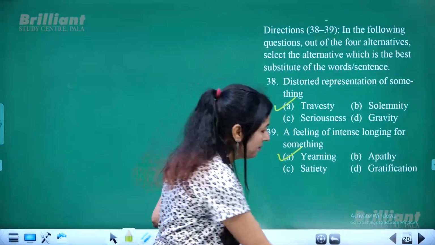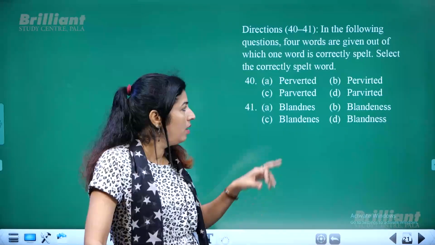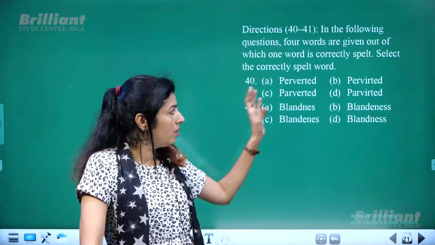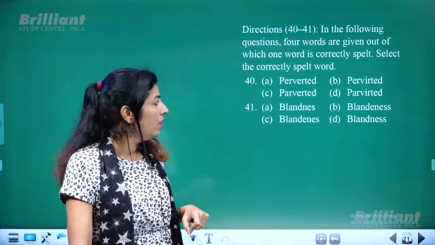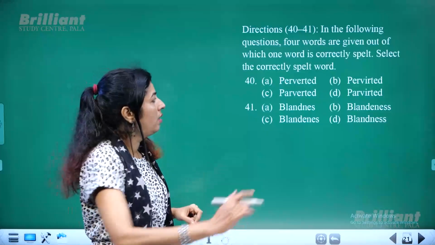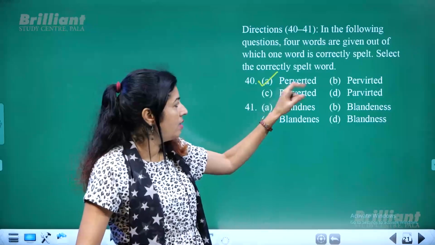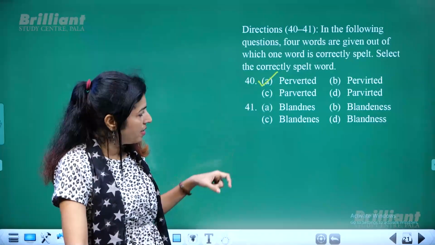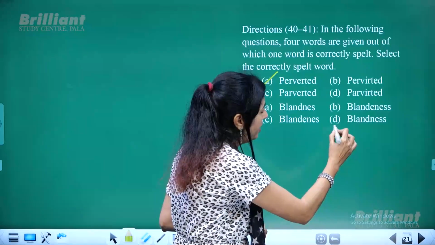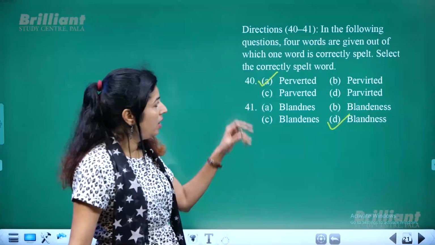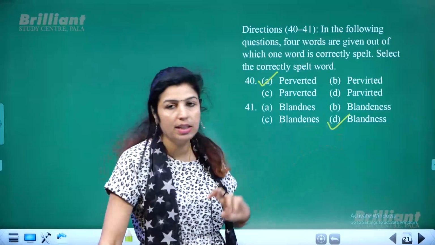Next, again we have been given two sets of words where the same word has been given with different spellings, and only one of the spellings is correct. You have to choose that one. For the word perverted, the first option is correct, P-E-R-V-E-R-T-E-D. And for the next one, blandness, it is B-L-A-N-D-N-E-S-S, double S is there. So in these two words, option A for the 40th question, and for the 41st, option D has the correct spelling.